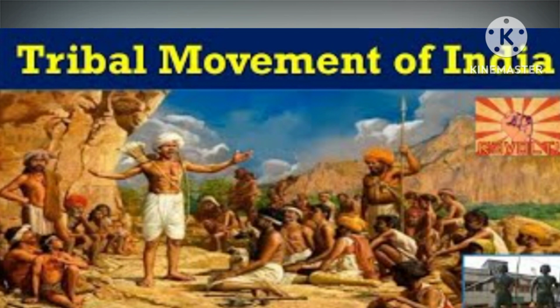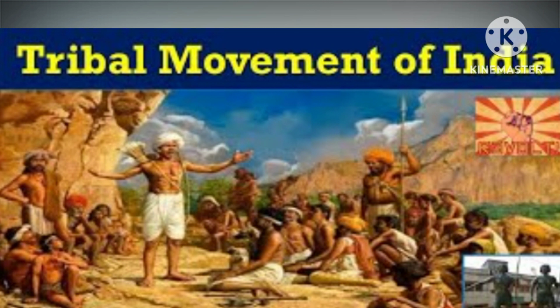The Santhal rebellion was a rebellion in present-day Jharkhand and West Bengal. It was started by Sidhu and Kanhu Murmu on 30th June 1855. It organized 10,000 Santhals and proclaimed a rebellion against the British. Santhals are nothing but a type of tribal people.